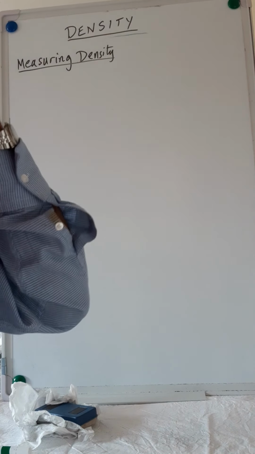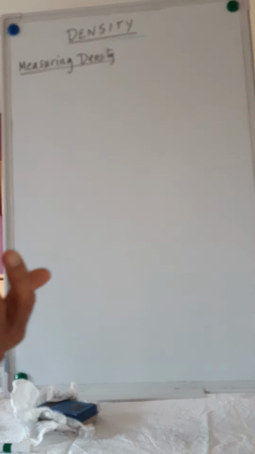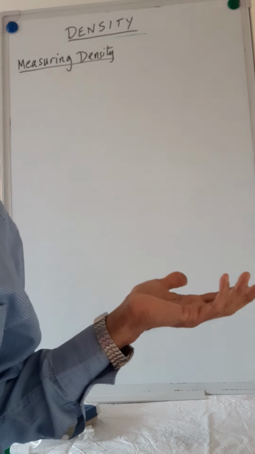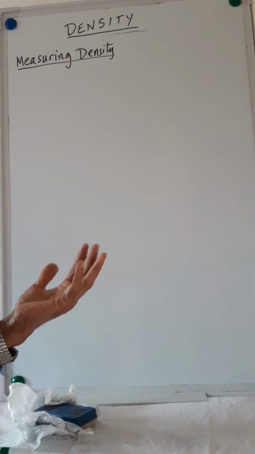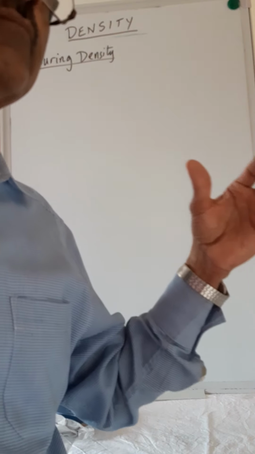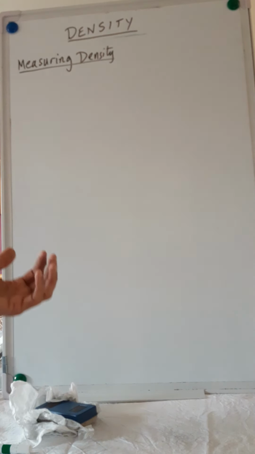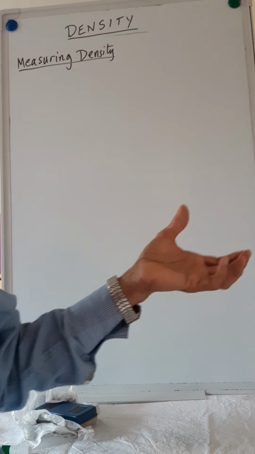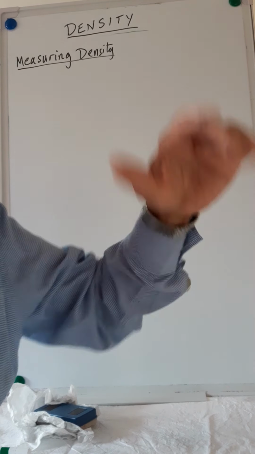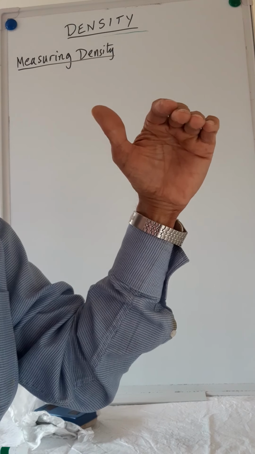Okay, if you do an experiment to find the density of, say, some liquid, to find the density, we need the mass and we need the volume. The mass we can find by putting it on a scale, and for a liquid, you just put it in a measuring cylinder and then you read off the volume in cubic centimeter.